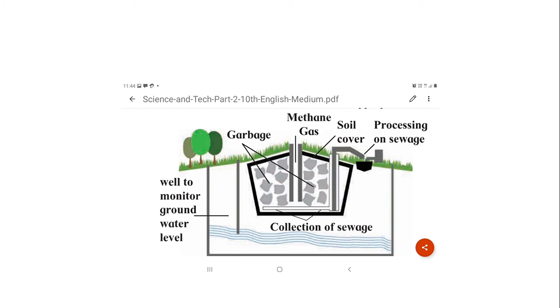Microbes which can decompose any compound as well as destroy the pathogens of cholera, typhoid, etc. are mixed with sewage so as to destroy the various harmful pathogens. Pathogens are the germs which can cause serious diseases like cholera, typhoid, etc.